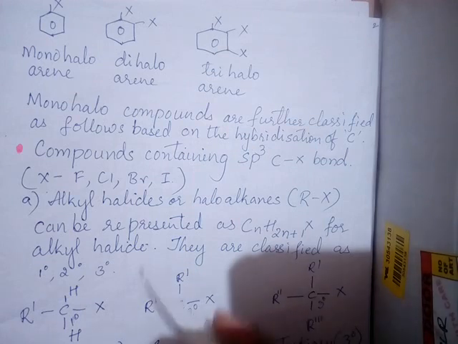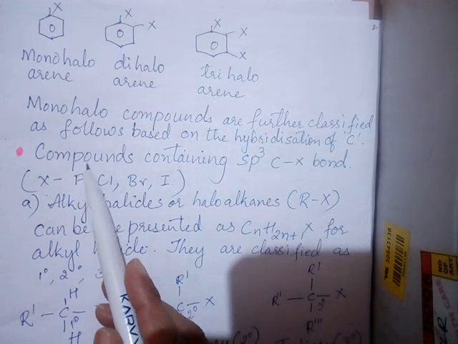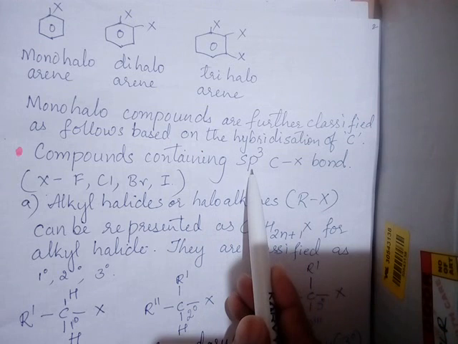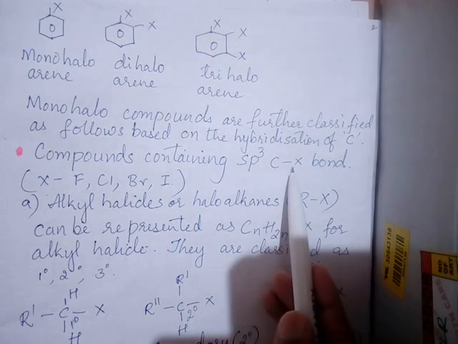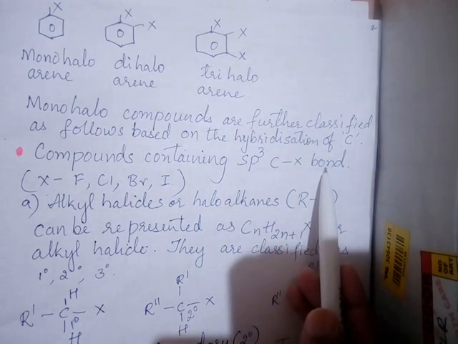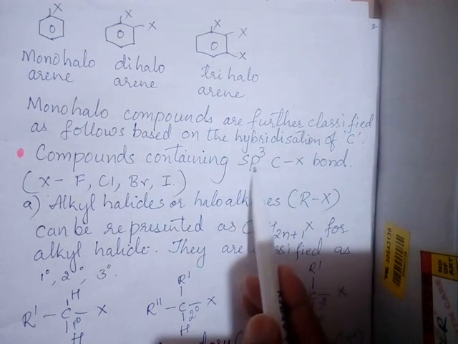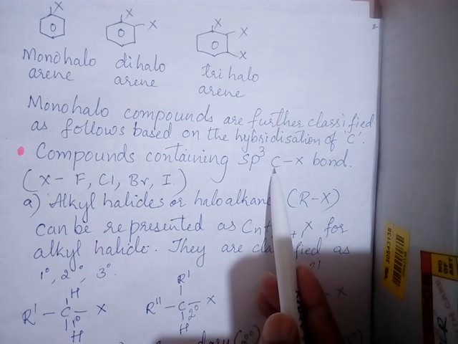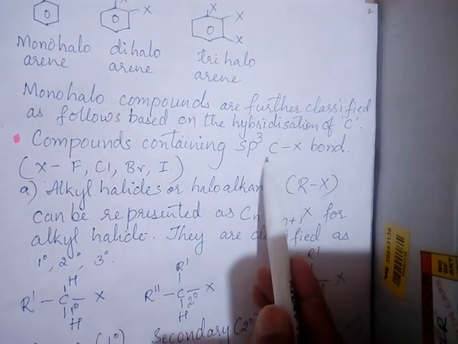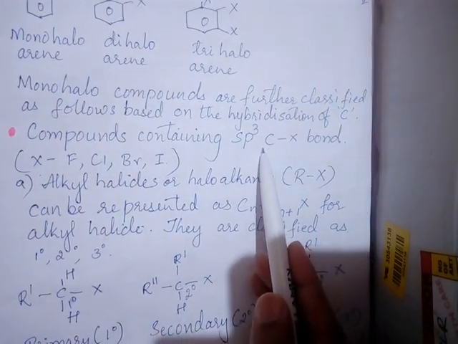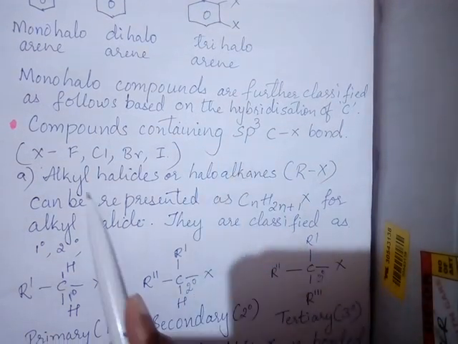Now in this one, the first type is compounds containing sp3 hybridized carbon to which the halogen is attached. Okay, there is a C-X bond. This carbon in the C-X bond, which type will it be? sp3. That means it should be a single bonded carbon. Between any two carbons the bond should be a single bond.